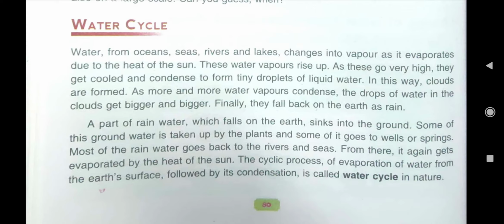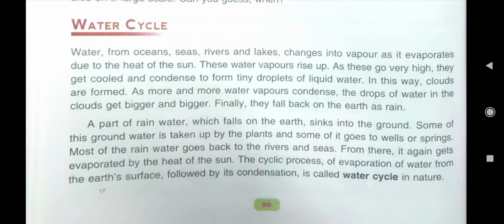Then again this rainwater which has fallen on the earth will be evaporated due to the heat of the sun. Then again condensation will be there. Again clouds will float in the atmosphere, and when these clouds become so heavy that the air cannot hold them, then they fall down as rainfall.